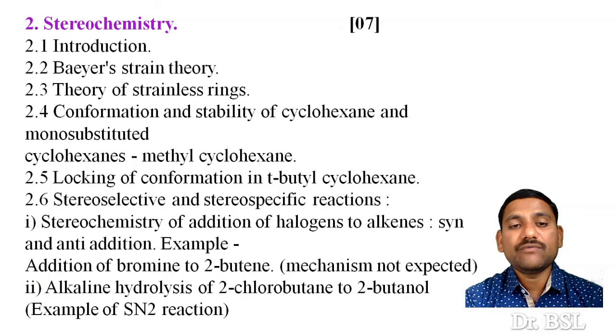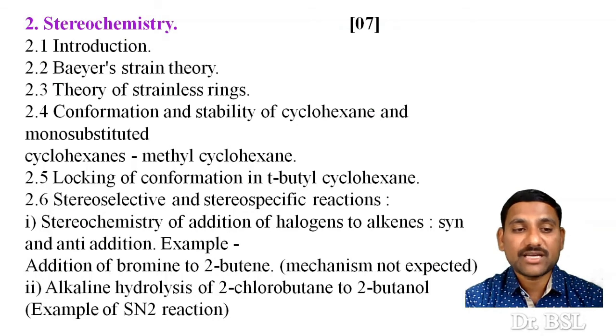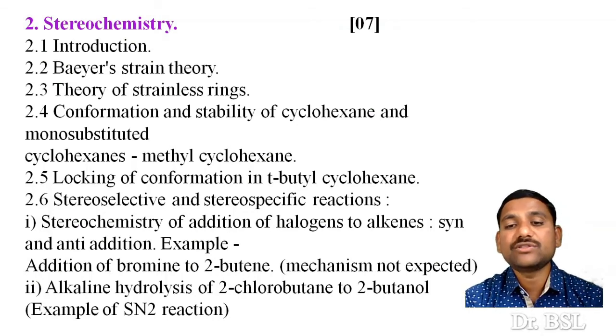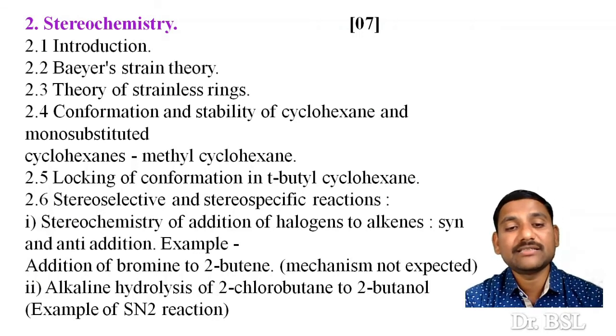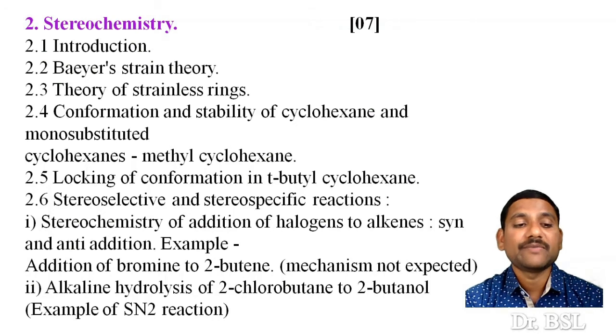Then locking of conformation in tertiary butylcyclohexane, stereoselective and stereospecific reactions, stereochemistry of addition of halogen to alkenes, syn addition and anti-addition. Examples that we will see are addition of bromine to 2-butene. Mechanism is not expected in this example, and alkaline hydrolysis of 2-chlorobutane to 2-butanol.